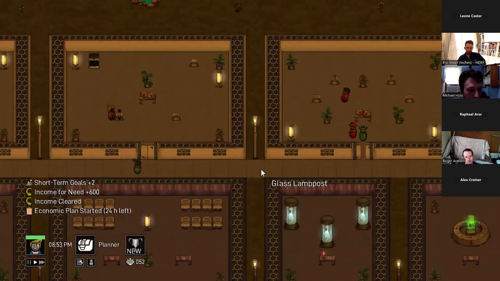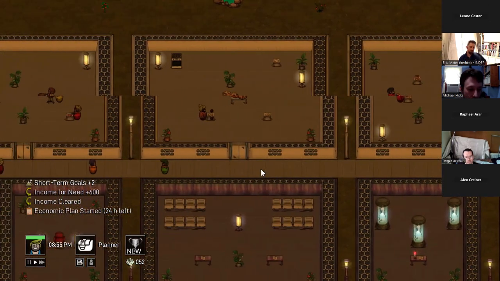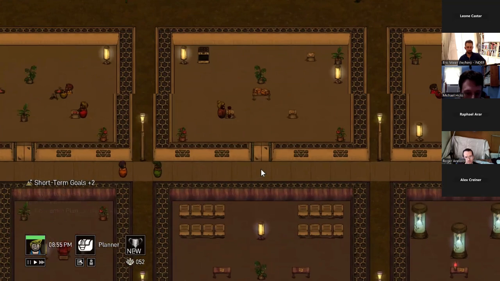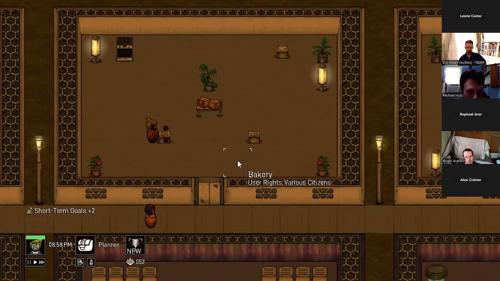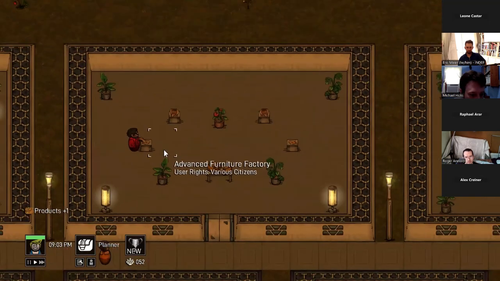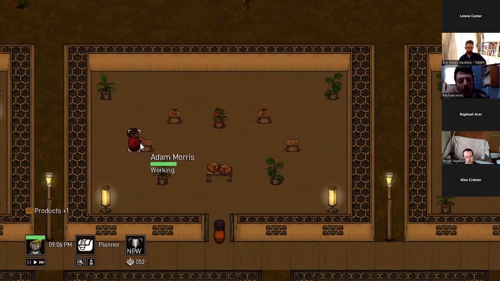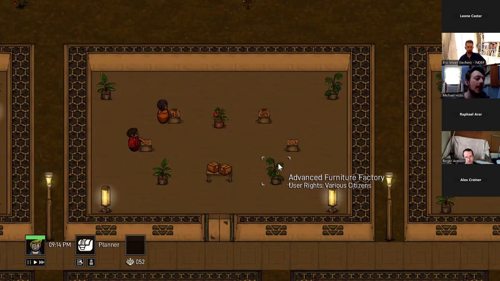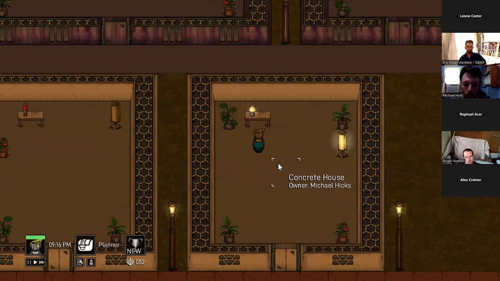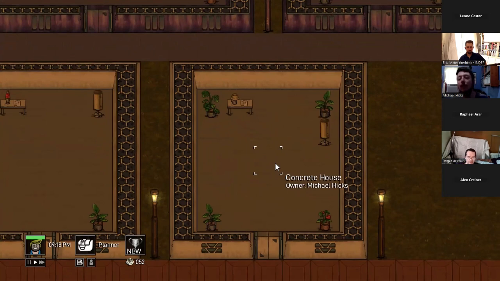Go up here, and we can see somebody's already in here working. Let's see where Lacey's going. Lacey's going to work maybe over here. So they actually go into work and they start making the products that were in the production plan. And once they make the products, they'll be sent to the distribution center where the colonists can buy them and then use them at their house, like I was doing down here, and that fulfills their needs.